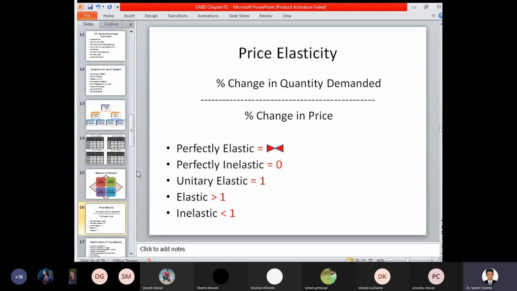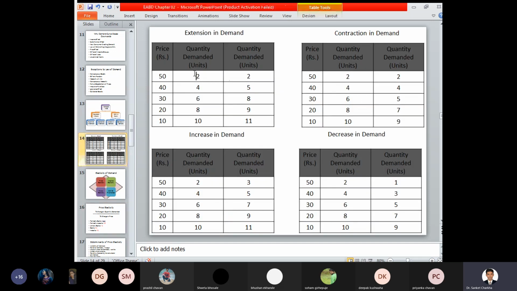First concept, price elasticity of demand, that is percentage change in the quantity demanded divided by percentage change in price. The first thing we have to identify is the percentage change in quantity demanded. In this slide you can identify 2 and 2, so there is no change. 4 and 5: earlier the quantity demanded was 4, now it becomes 5. So what percentage of price is increasing or decreasing, and what percentage of quantity is decreasing or increasing.